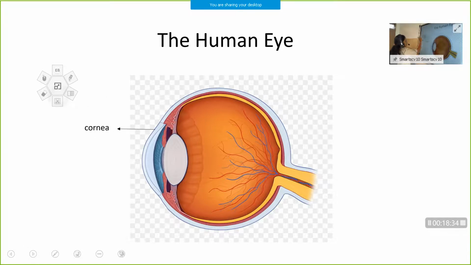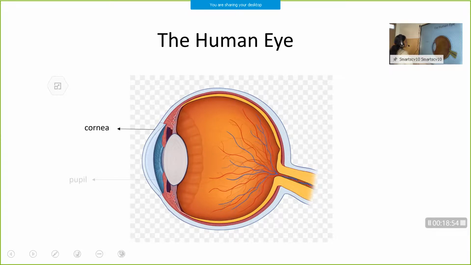Yes, cornea. What is cornea? It is a transparent bulge in front of our eye which can be seen from outside. It is the outermost part of our human eye. It is the part which bulges out. So that is cornea.